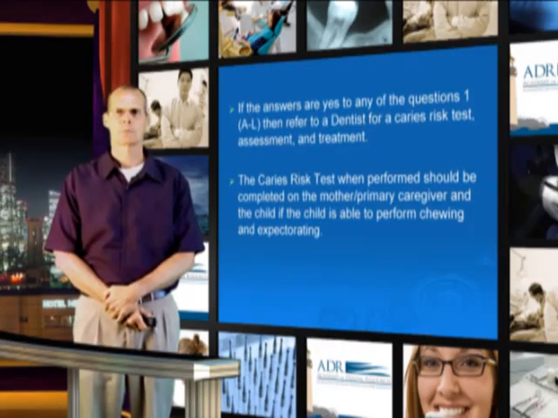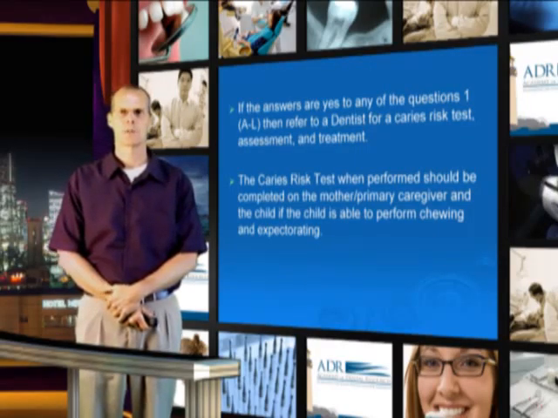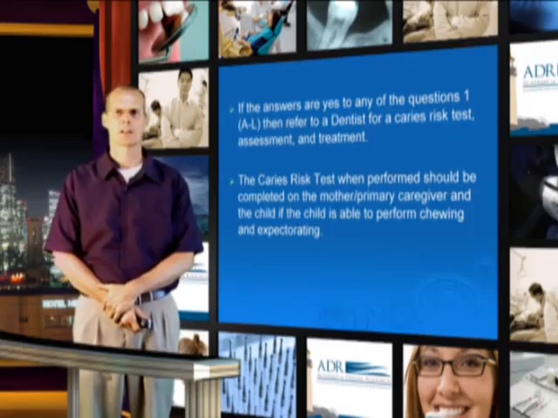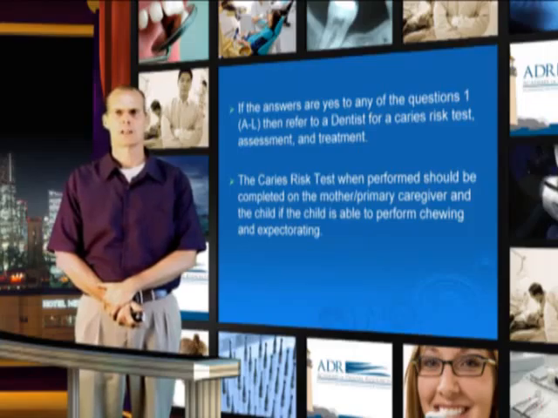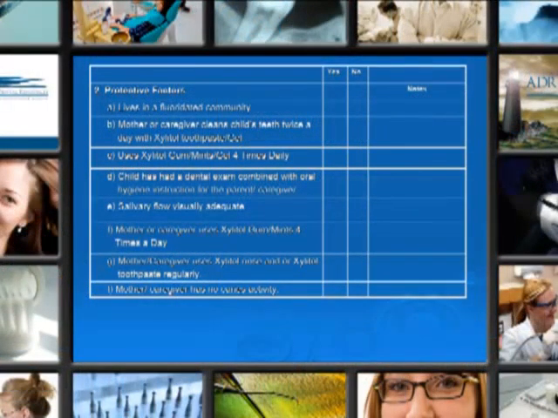The caries risk test, when performed, should be completed on the mother, the primary caregiver, and the child if the child is able to perform the chewing and expectorating. The second part of that form lists protective factors, and you can see they listed there A through F, and you can read those in the manual that's provided.